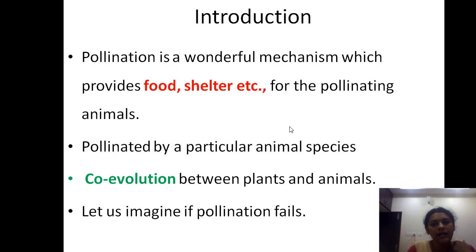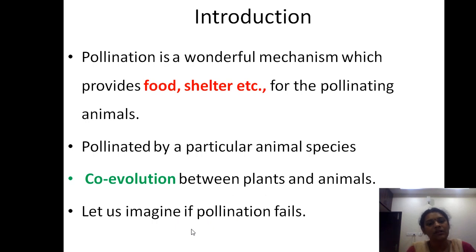You will read about the pollinating animals later. A particular plant is pollinated by a particular animal species. So there is co-evolution between plants and animals. Plants have nectar, which is taken by animals like honeybees and butterflies. So here the good co-evolution between plants and animals is mentioned.